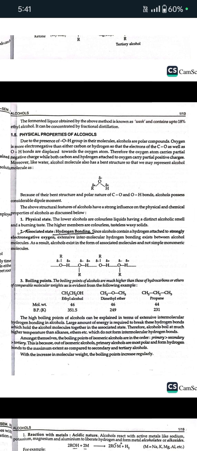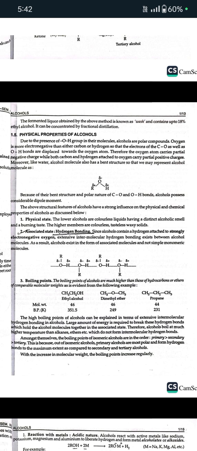Moreover, like water, the alcohol molecule also has a bent structure, so we may represent the alcohol molecule as shown. Because of their bent structure and the polar nature of the C-O and O-H bonds, alcohols possess considerable dipole moment. The above structural features of alcohols have a strong influence on the physical and chemical properties of alcohols, which are discussed below. First is physical state. The lower alcohols are colorless liquids having a distinct alcoholic smell and a burning taste.